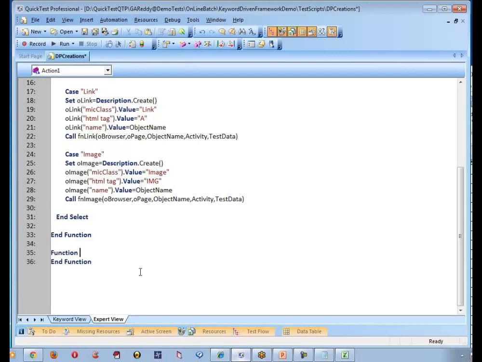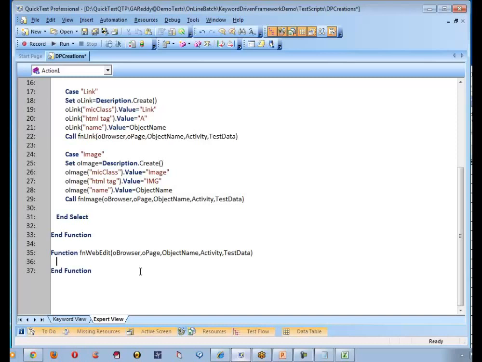So let me begin with the same name, function web edit. So what are the things we are passing? We are passing O browser, we are passing O page, followed by object name, what else are you passing? Activity, followed by test data or test value. So these are the things you are passing, correct?